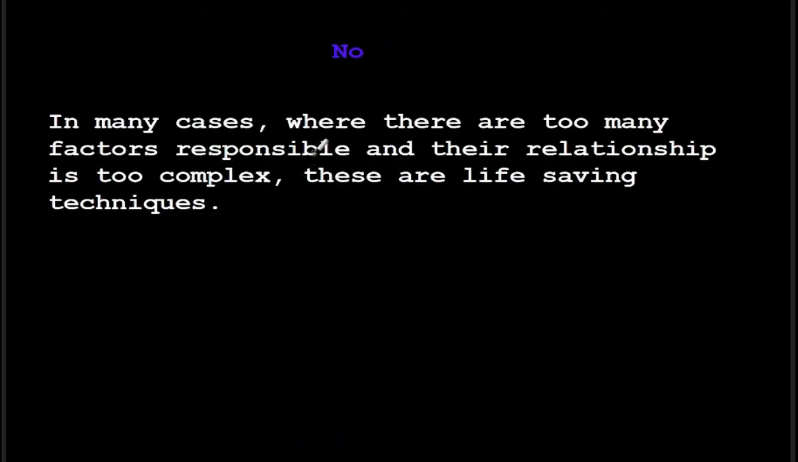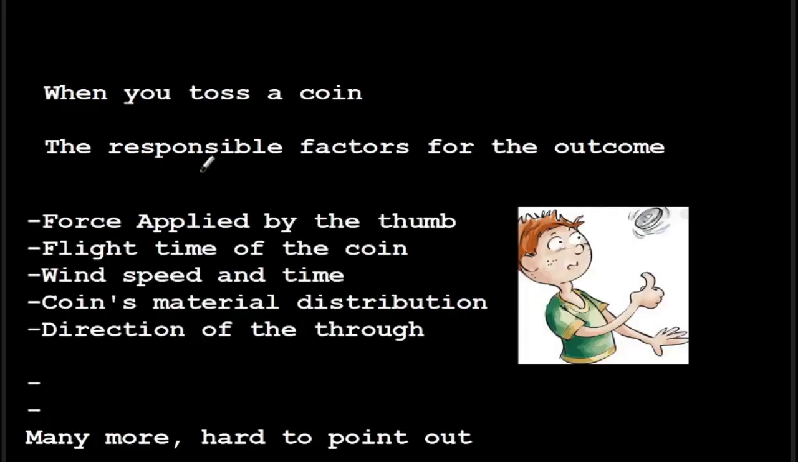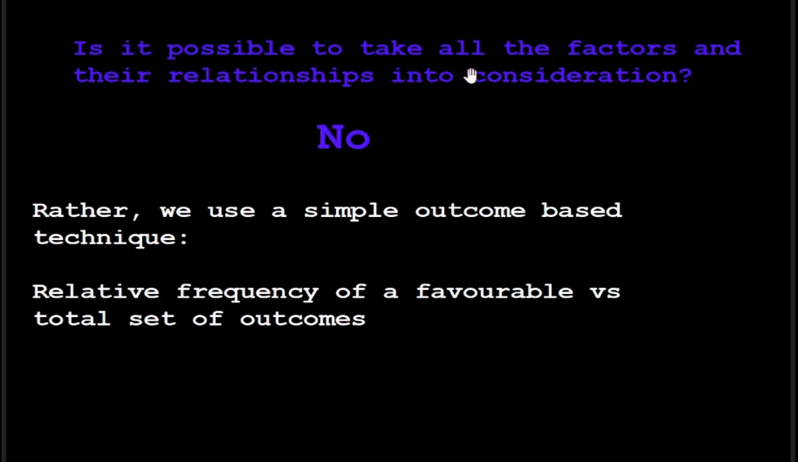In many cases where there are too many factors responsible and their relationship is too complex, these are the life-saving techniques. When you toss a coin, the responsible factors for the outcome are force applied by the thumb, flight time of the coin, wind speed, coin's material distribution, the direction of the throw, and many more. It's very hard to point out all the factors responsible for the outcome. Is it possible to take all the factors and their relationships into consideration?